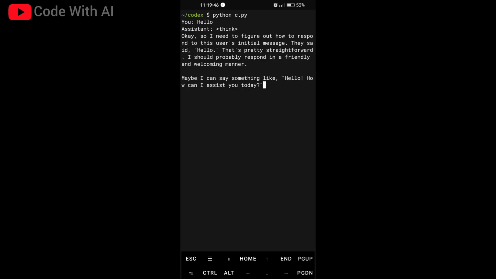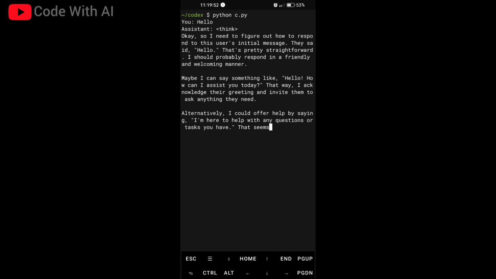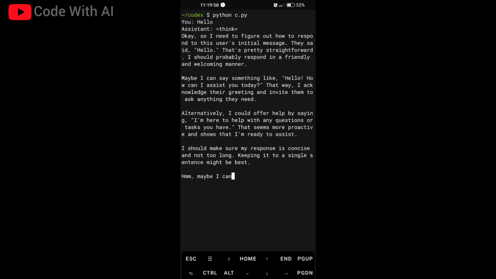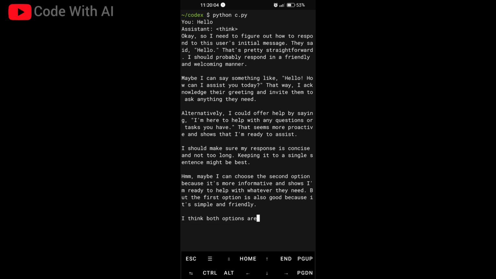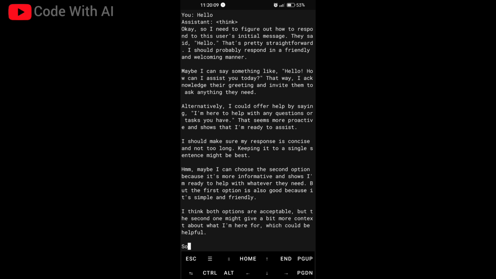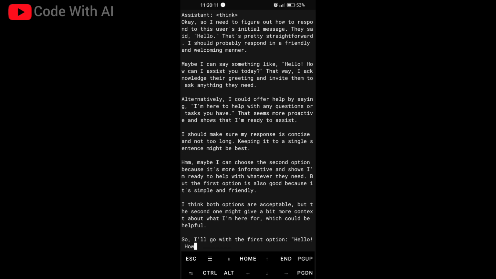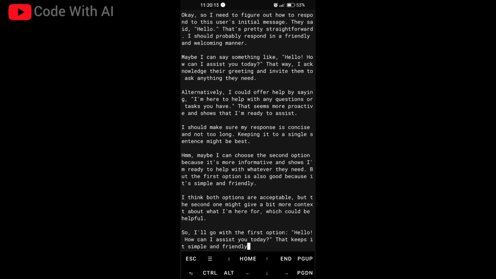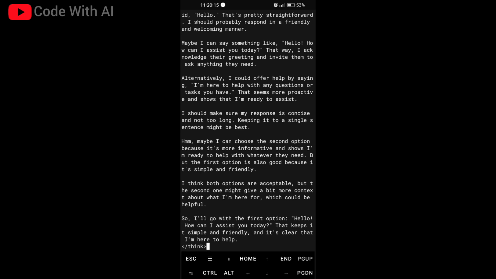I'm streaming the output from the model now, and first it will think because it's a reasoning model. DeepSeek-R1 is a very good model, and here it's only a 1.5 billion parameter model. How fast it is! It's running on my Android smartphone. I can't believe this, it's very good, fast. Okay, it's taking a very long time to think because it's a reasoning model. Let's wait for the real output.